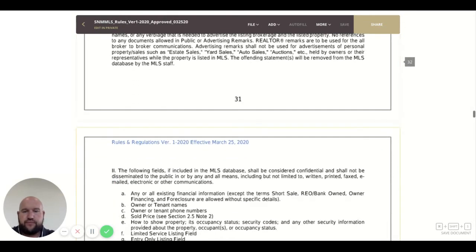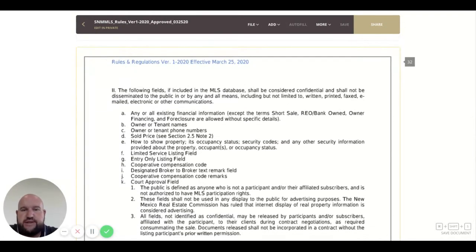The following fields, including the MLS, shall be considered confidential and shall not be disseminated to the public by any means. Again, we're going to go through and talk about those.